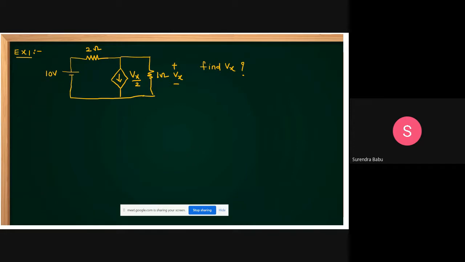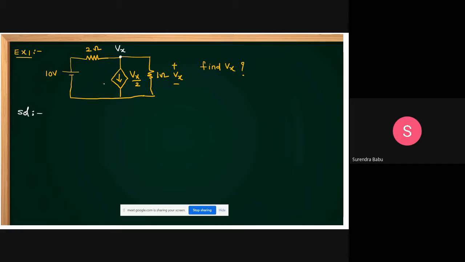Yes, friends, it's very simple. This problem we can easily solve just by applying nodal analysis. What is the solution for this one? Quick. Because the dependent source is there, it seems difficult, but no need to think. Here it is Vx, which means at this node the voltage is also Vx. Then apply KCL at this node.